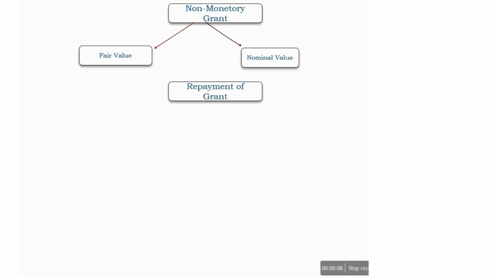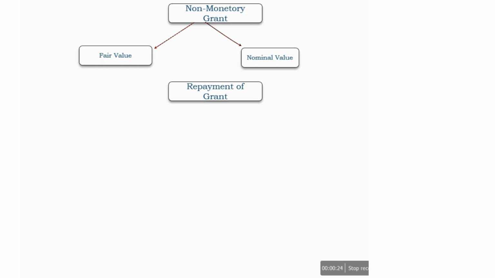IND AS provides two options to book a non-monetary government grant. It can be booked at fair value, or the enterprise may choose to book it at nominal value. Another concept arises in accounting for government grants when we have to repay a government grant that we have received because of failure to comply with the conditions of the grant.